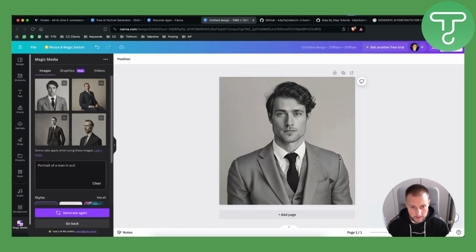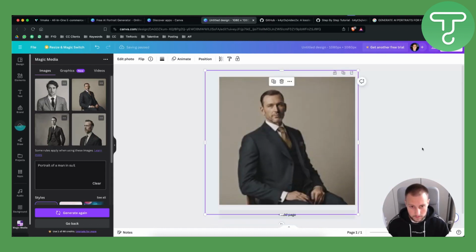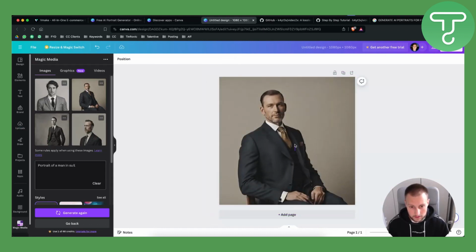It doesn't look really good in the eyes, but if you generate more, you will be able to find the best fit for you. So obviously, this is how you can generate AI portraits for free with Canva. There are other ways to do it. We have another one here, a little bit blurry, but it looks really good right now. There are obviously other tools out there, I'm sure, but this is how to generate AI portraits for free with Canva.